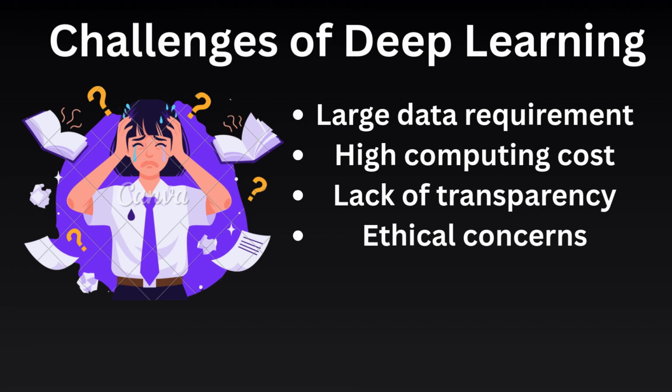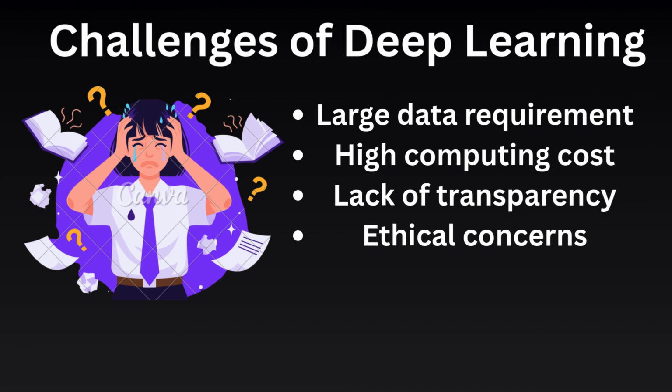Many models work like black boxes, meaning it is difficult to understand how they make decisions. This can reduce trust in critical applications. Ethical concerns are another serious issue. Deep learning systems can show bias, misuse personal data, or violate privacy if not designed carefully.